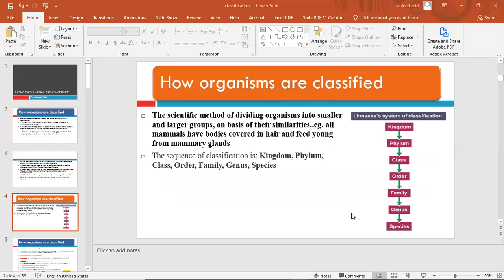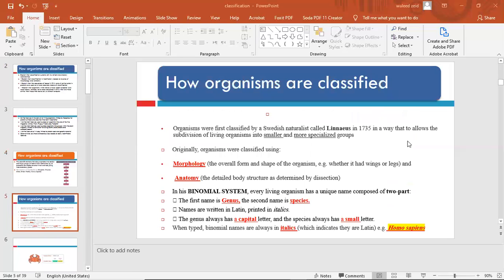So how to classify? First of all, the process of classification depends on this scientist in 1970 or 60. Linnaeus established this system for classification of organisms. He classified organisms into kingdom, phylum, class, order, family, genus, and species. And all living organisms are classified according to this, okay, according to the Linnaeus system. So this Linnaeus is a Swedish